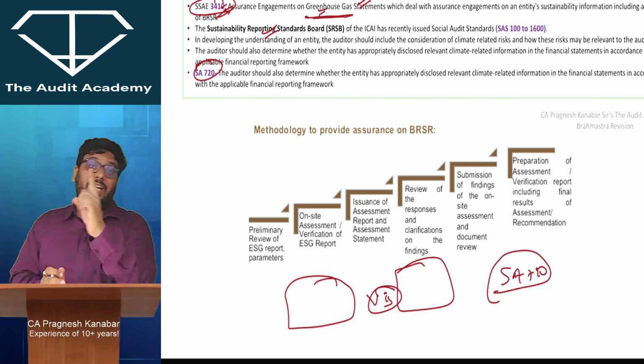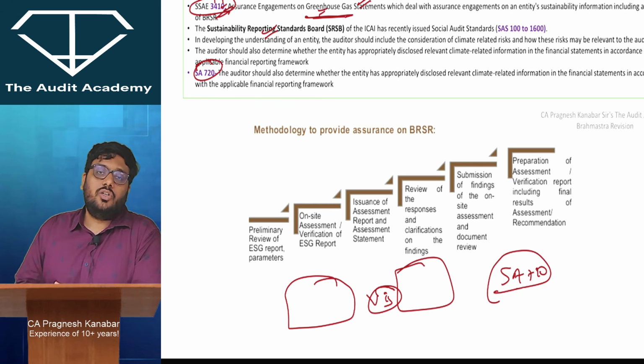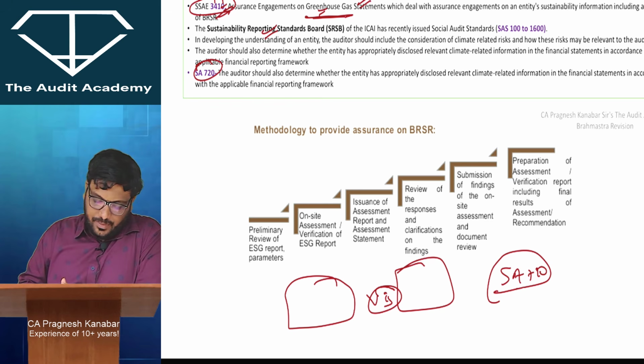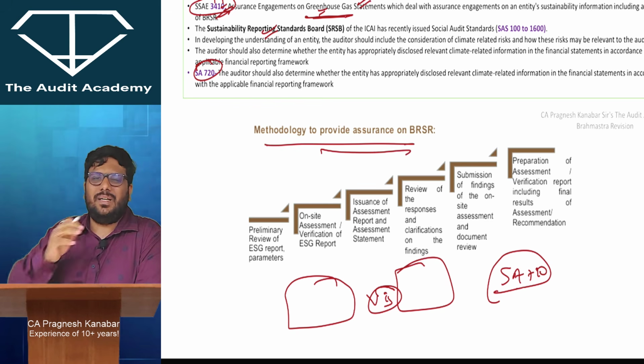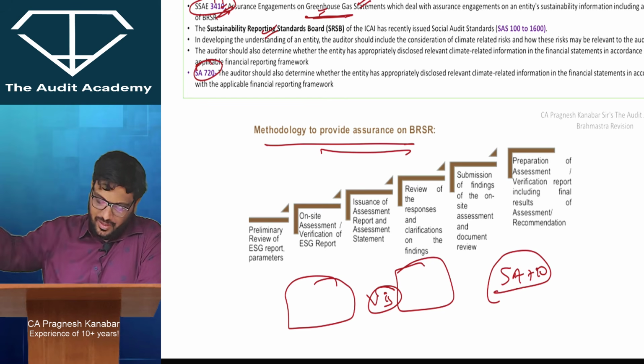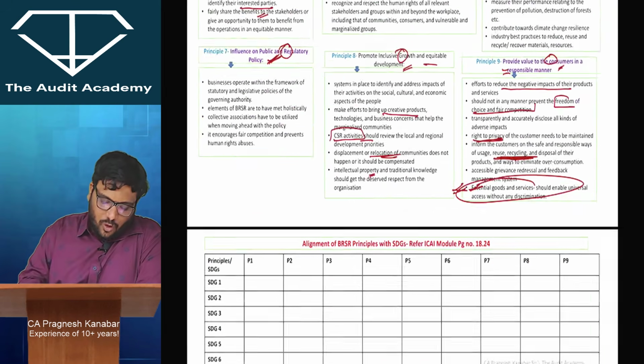There is one paragraph called as other information paragraph. So अगर वो लोग annual report में if they are printing wrong information, then we are supposed to explain that in other information paragraph as per SA 720. All right, yes sir. ये एक methodology दी हुई है to provide assurance. Basically एक steps दिए हुए that we first need to obtain understanding, then verify and then report. All right, तो वो खाली एक sequence में आप देख लो, that's it. So I hope that I am clear with this.